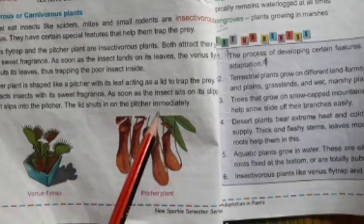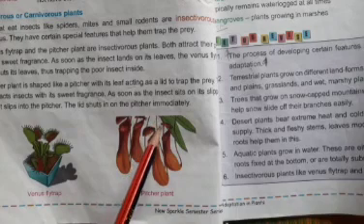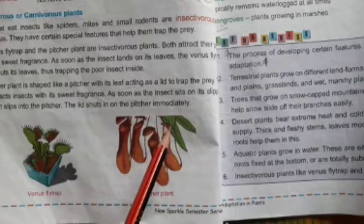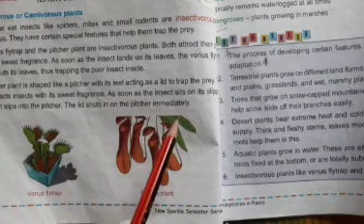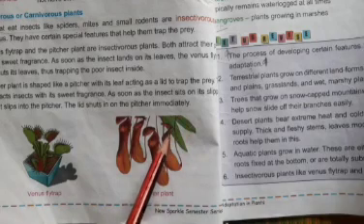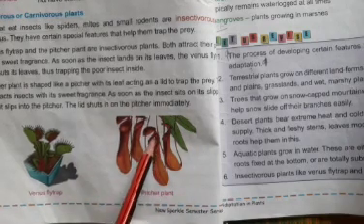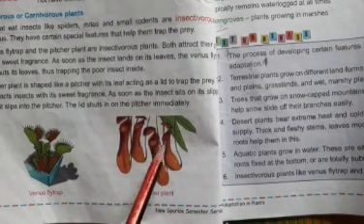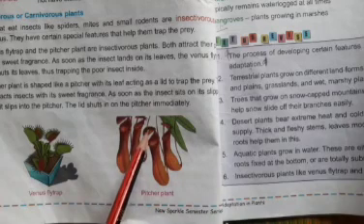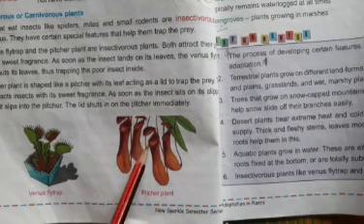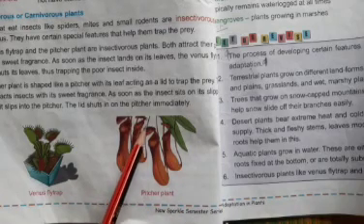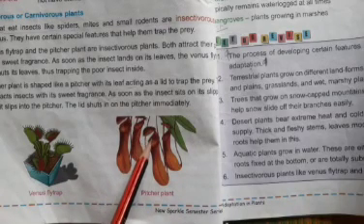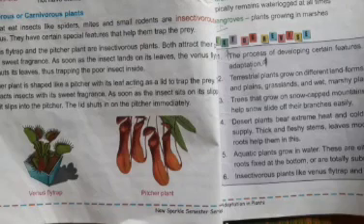The plant attracts insects with its sweet fragrance. As soon as insects sit on its slippery surface, they slip into the pitcher. When the insects slip inside, the lid closes on the pitcher immediately.